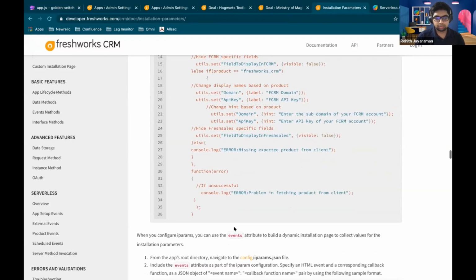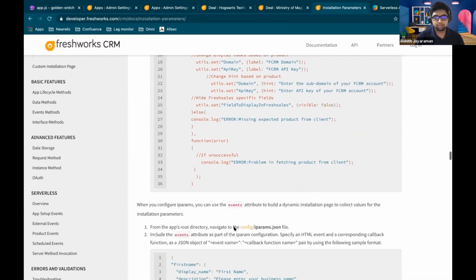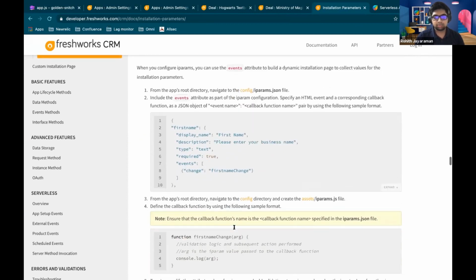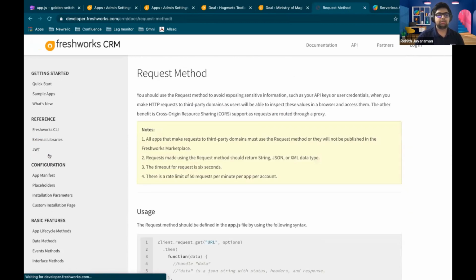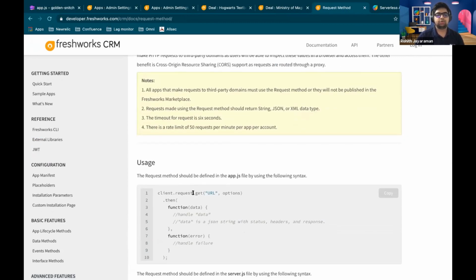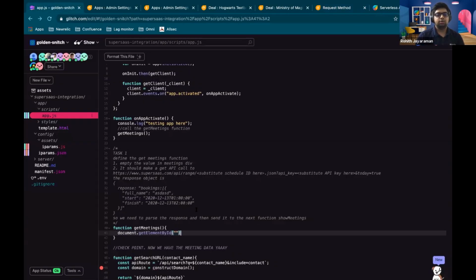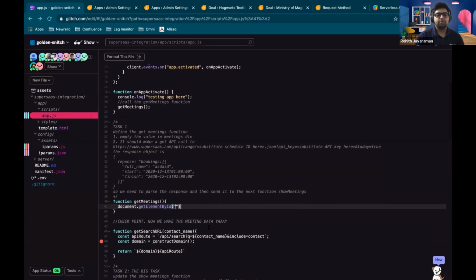Okay, so if you want, you guys can again use the documentation. The request method is here. So you can just check out how to make this API call. You don't need any options for this API call. You can just directly do it.